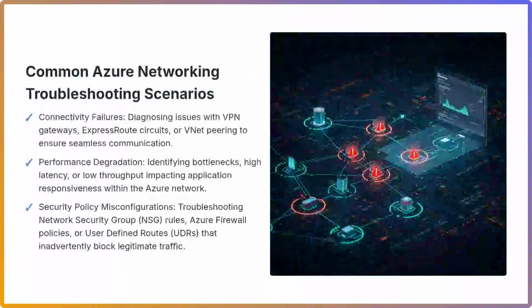Comprehensive monitoring and analysis are essential to pinpoint the root cause, whether it is related to network saturation, resource limitations, or inefficient routing. Finally, security policy misconfigurations are a common challenge. Incorrectly configured network security group rules, Azure Firewall policies, or user-defined routes can inadvertently block legitimate traffic, leading to application outages or inaccessible resources. Systematic review of these policies, coupled with Azure's diagnostic tools, is critical to ensure both security and operational functionality.